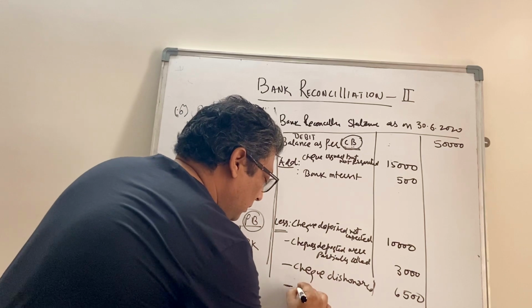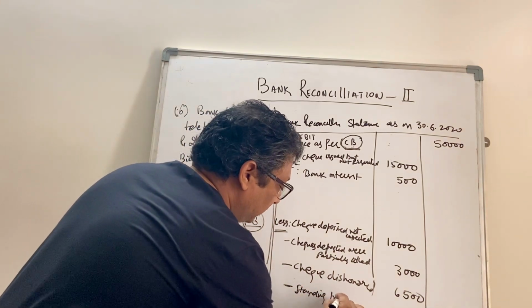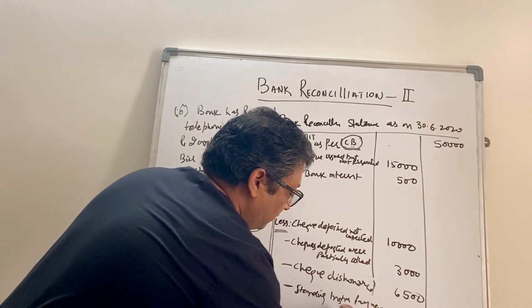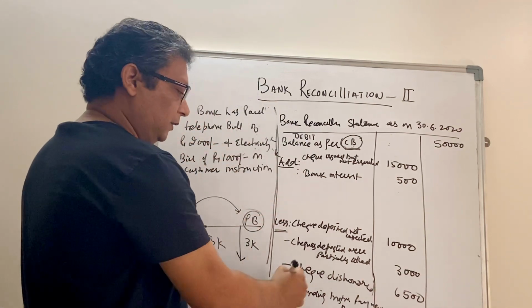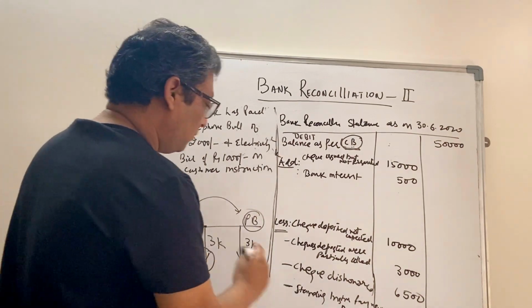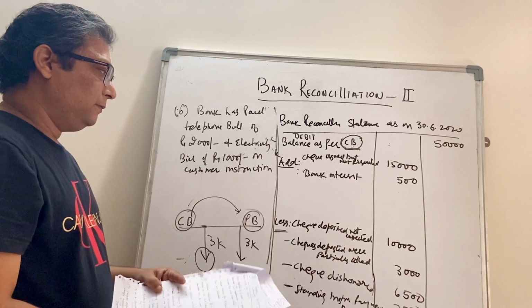So standing instruction payment by bank. How much has the bank paid? 3,000. Okay.